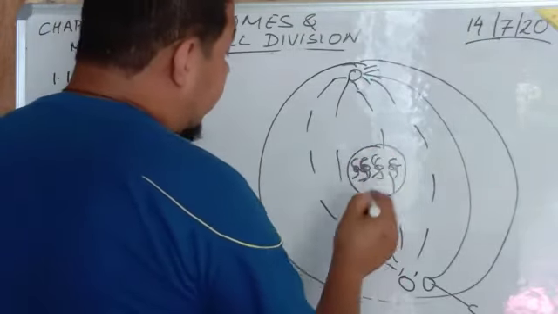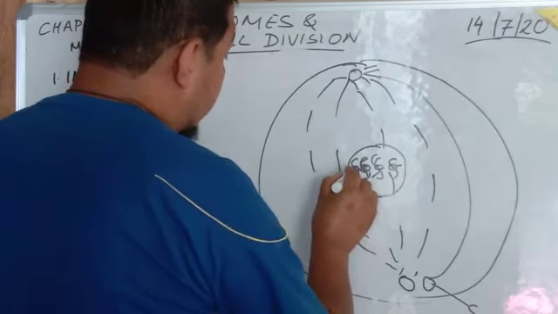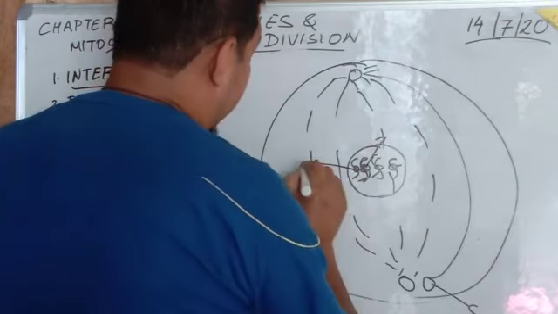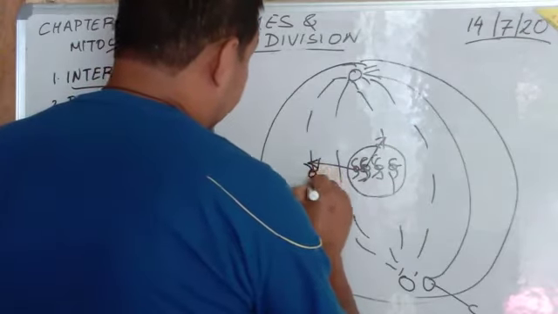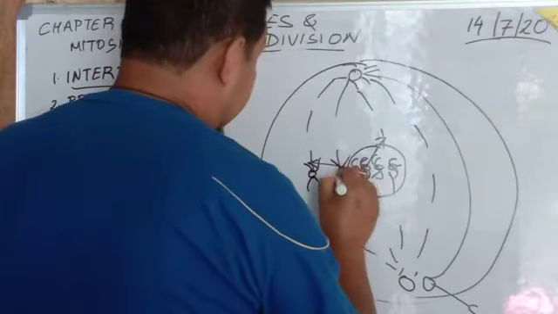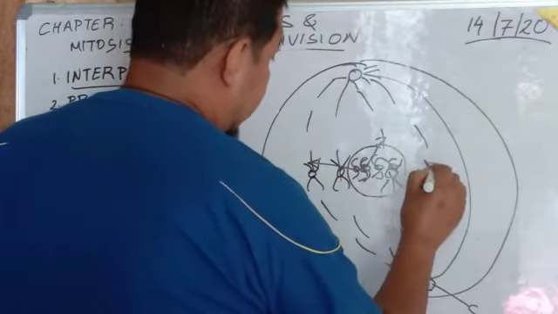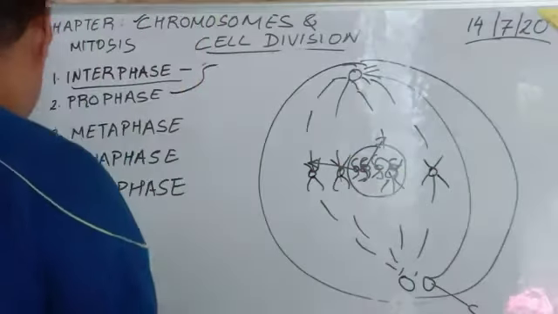After the disappearance of the nuclear membrane, these chromosomes will line up at the equatorial plane. So each chromosome will come here, something like this. Can you see this? Something like this. So this happens in the prophase.